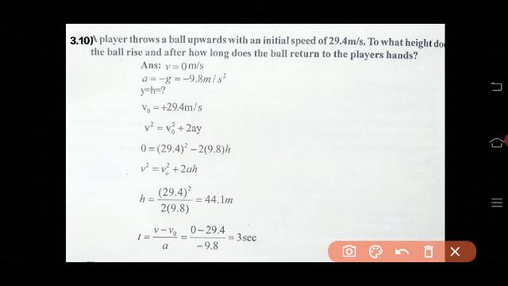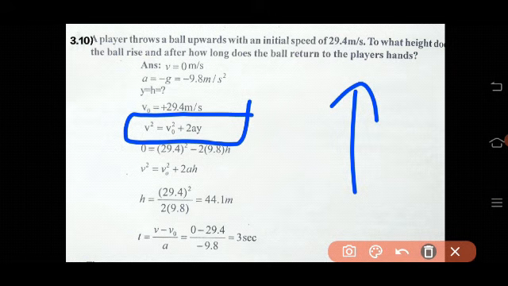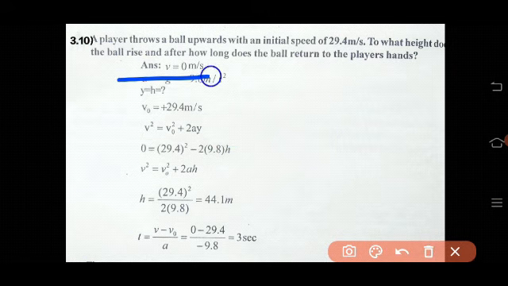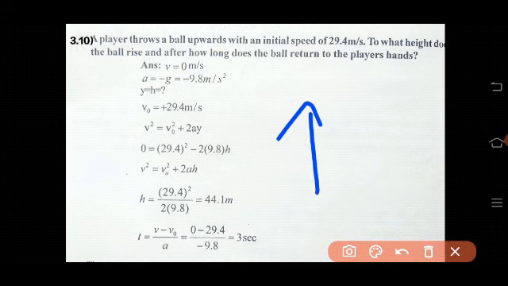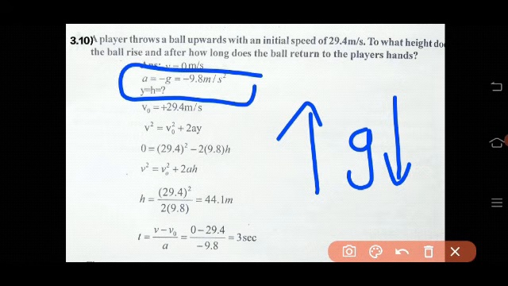So therefore we can use this equation, v square equal to v naught square plus 2ay, in the direction of y. That's the kinematic equation. So see the given things. The final velocity v equal to 0 meter per second. When it moves in the upward direction, what is the acceleration on the ball? That is nothing but g. Always acceleration due to gravity acts in the downward direction, so you have to take a equal to minus g because it is in the negative y axis.